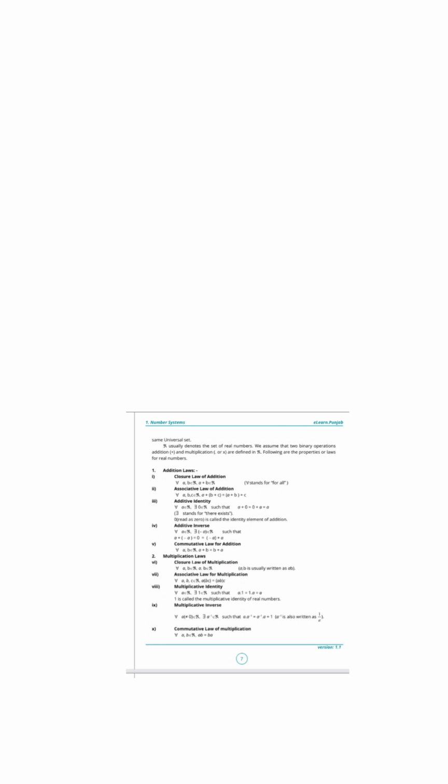to 0. Now you see that if you add two opposite numbers like plus 1 and minus 1, they cancel out and the result is equal to 0. It can also be written as (minus a) plus a, which will also be equal to 0. Then we have the commutative law for addition. Commutative law for addition means for all a, b belongs to real numbers, a plus b is equal to b plus a.